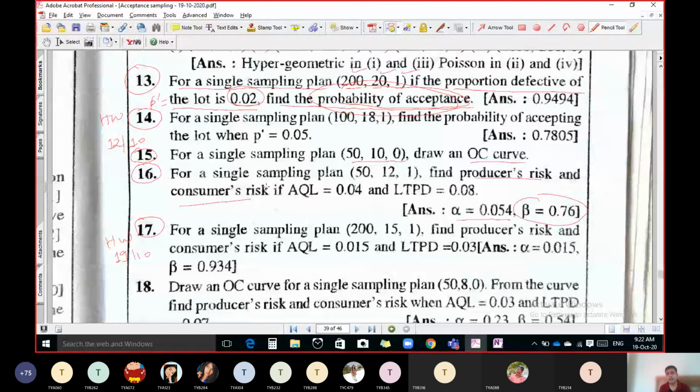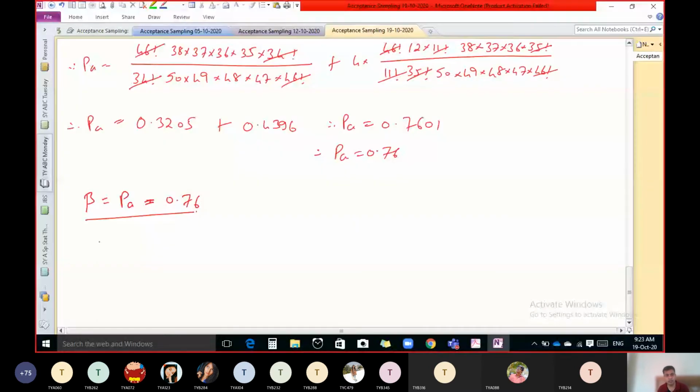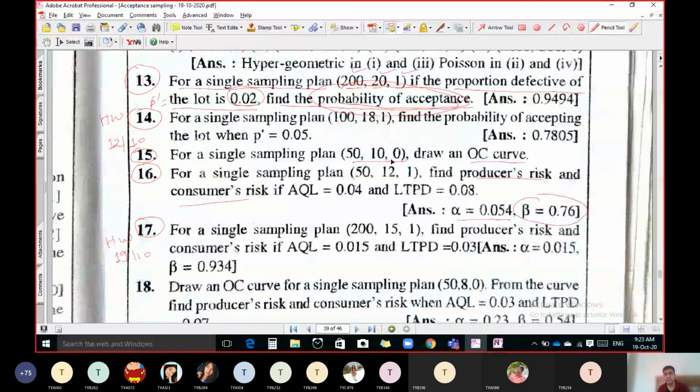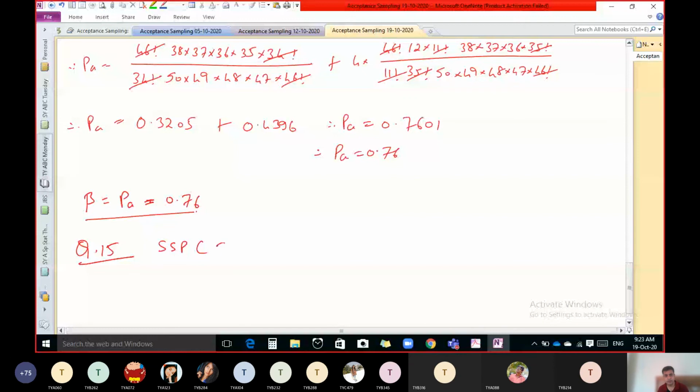For a single sampling plan 50 10 0, draw the OC curve. OC curve means operating characteristics curve. Our single sampling plan is here 50 10 0, and we have to draw the OC curve.